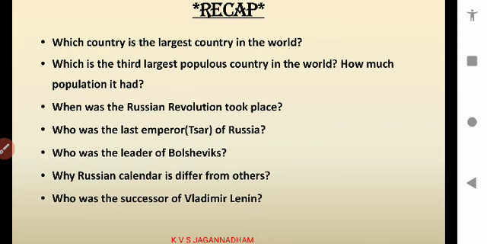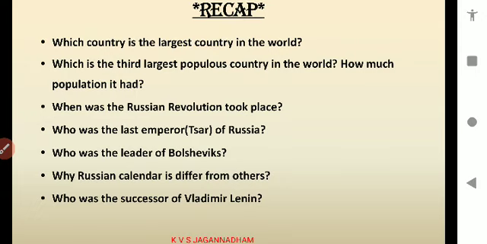Before we learn, let us recapitulate the things which we have learned in Part 1. Which country is the largest country in the world? Russia. Which country is the third largest populous country? Russia itself. How much population did it have? 136 million. When did the Russian Revolution take place?